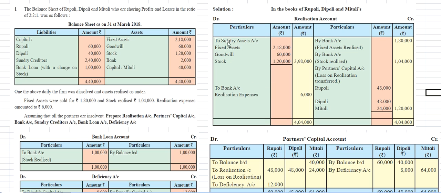In the sundry assets account, fixed assets are 2 lakh 18,000 rupees, goodwill is 60,000 rupees, and stock is 1 lakh 20,000 rupees. These can be used to pay the liabilities. So these come on the debit side in the realization account, and the total amount is 3 lakh 98,000 rupees.